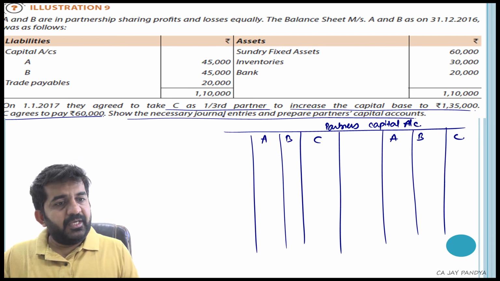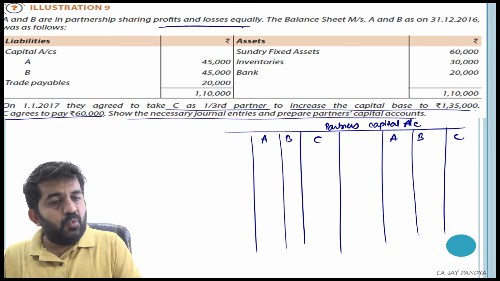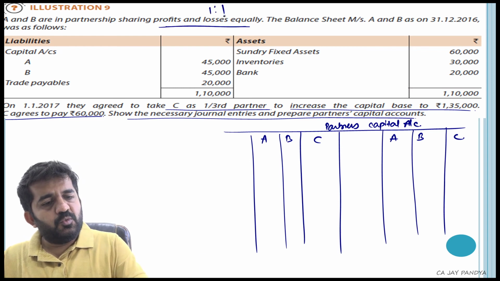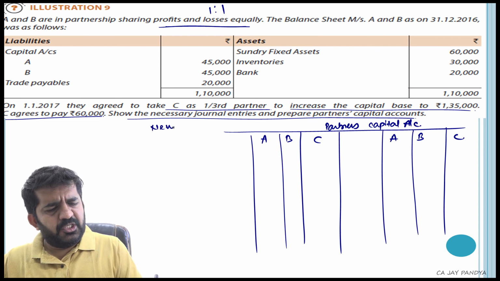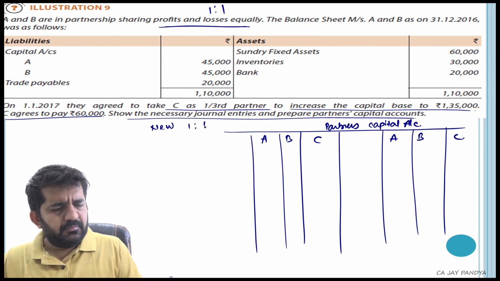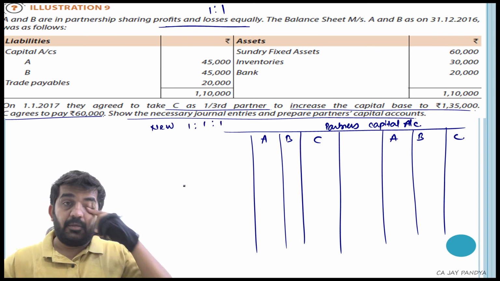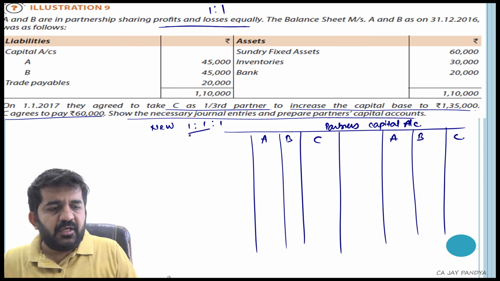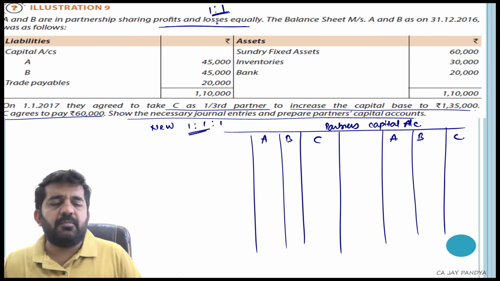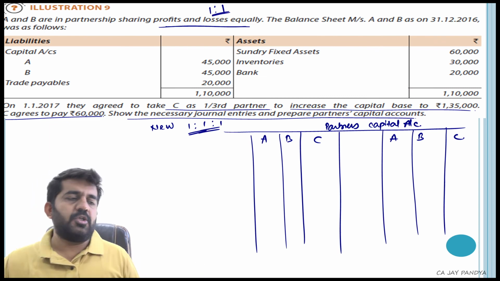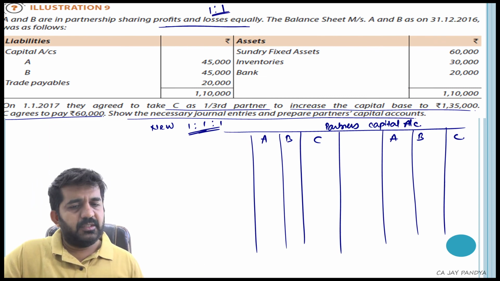They agreed to take C as a partner. So the old ratio was 1:1. Now C is a 1/3 partner. The new ratio will be 1:1:1. Because if nothing is given, the remaining share is to be borne in the old profit sharing ratio, which is nothing but 1:1. So the new ratio is also 1:1:1.